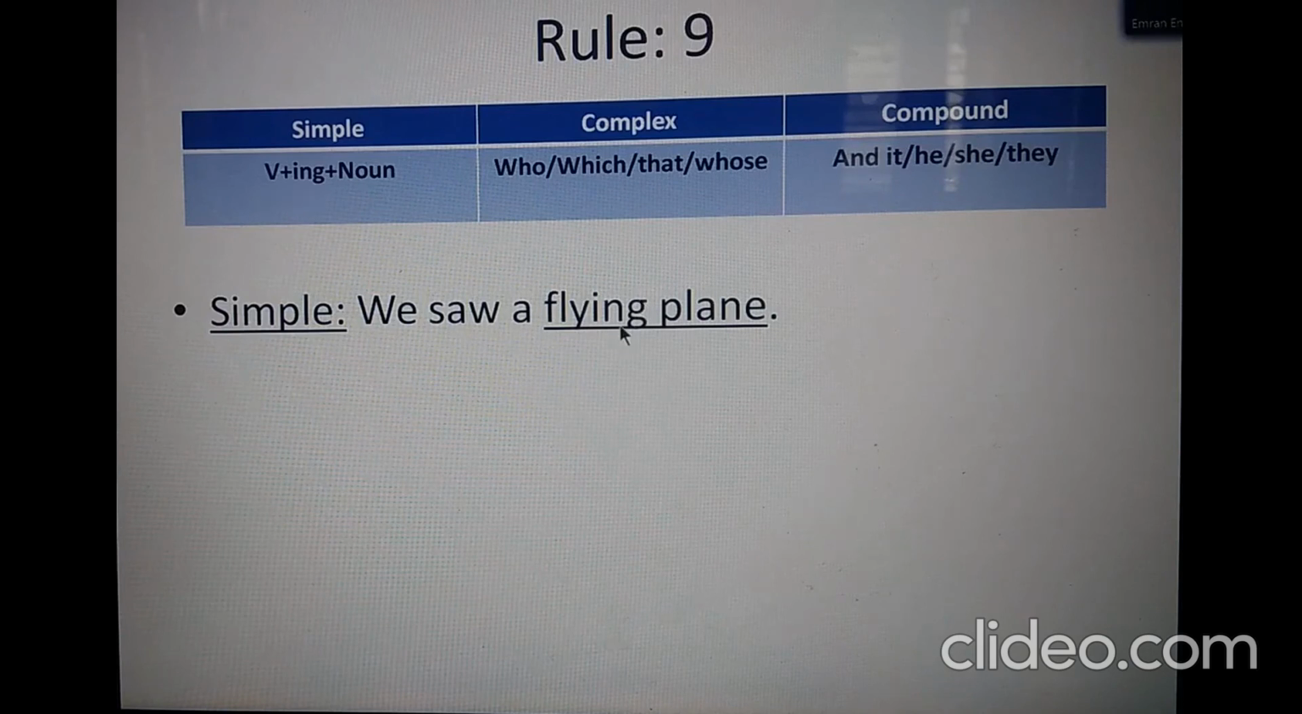A verb-ing is normally seen in continuous tenses, but really this is not a continuous tense. This is a present participle qualifying a noun. So this is an adjective in this case. So we saw flying plane. Really, this word flying is an adjective which can be detached. So here it is attributive.